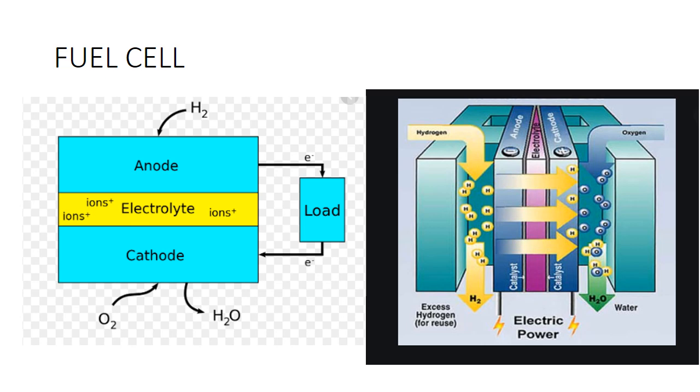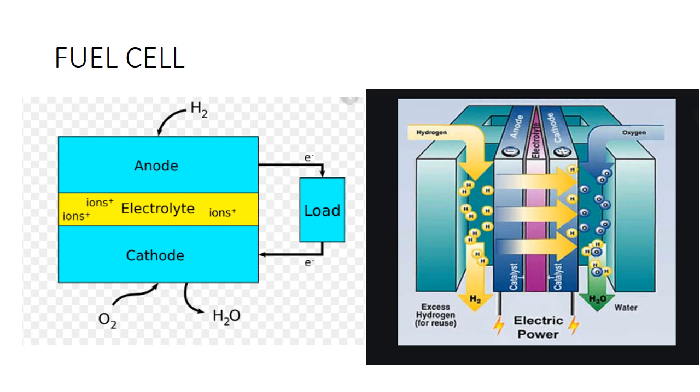Here you can see there is an anode and cathode. In the anode, you can see the hydrogen fuel, and in the cathode, oxygen gas. And anode and cathode will be connected using the electrolyte. And there is no electron flow between anode and cathode. The electron flow has to happen only when we are connecting externally anode to cathode through a wire. That is called the electric current. The electric current will be passing through that wire which we connect, and there will be electron flow when we connect a load across it.